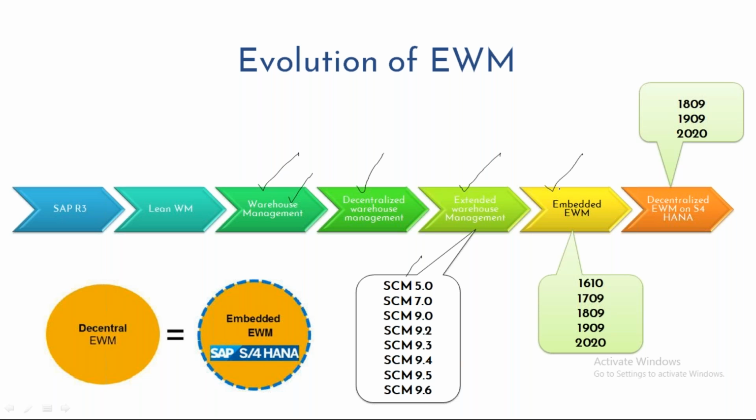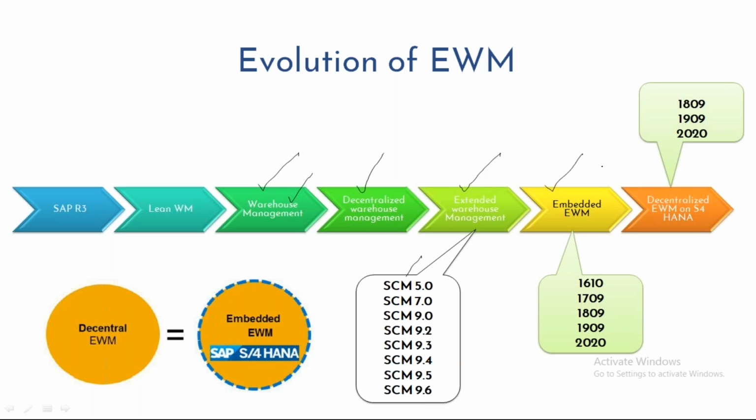Embedded EWM: functionality-wise, more or less the functionalities remain the same, but this is on S4 HANA. Earlier we were using ECC, now we have S4 HANA. All clients who are on SAP ECC are trying to migrate to S4 HANA. And when migrating, instead of going for a WM implementation, clients are trying to implement EWM only, Extended Warehouse Management, mostly the embedded version.